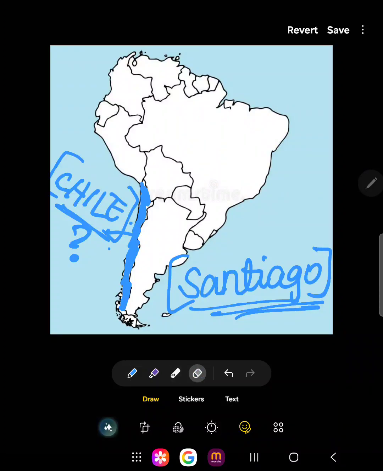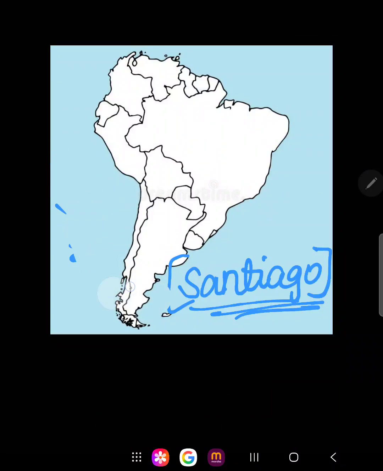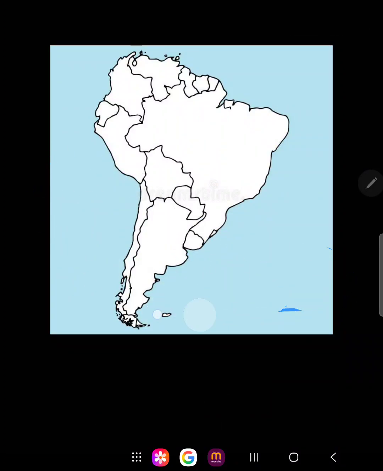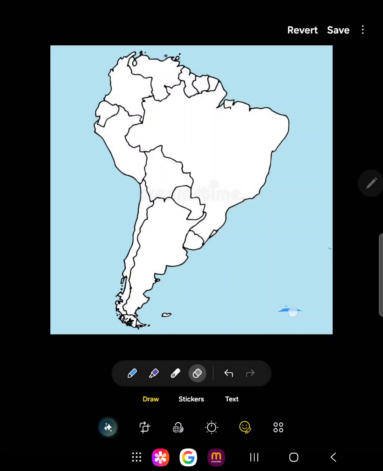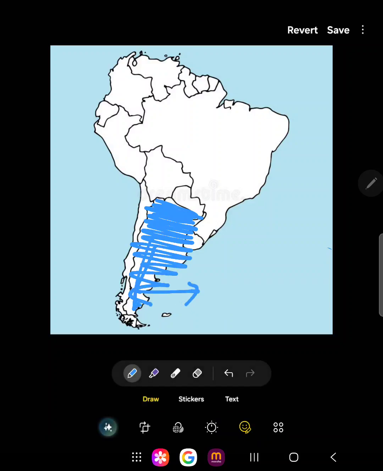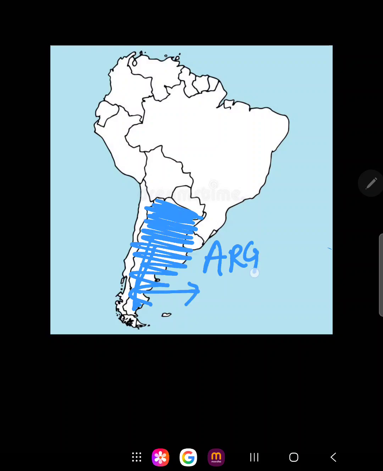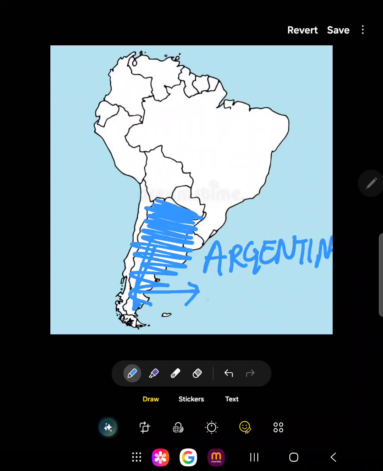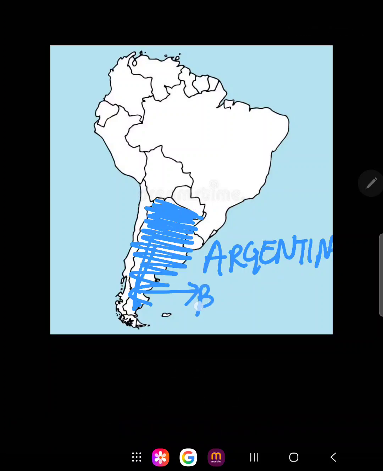Next comes this place called Argentina. This shaded portion of South America is called Argentina. So the capital of Argentina is Buenos Aires.